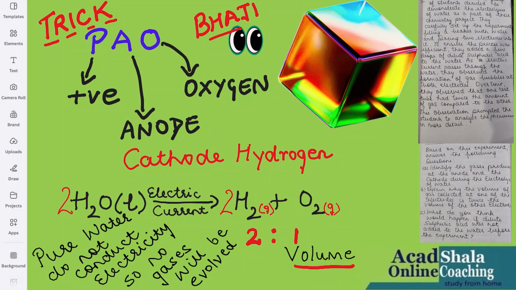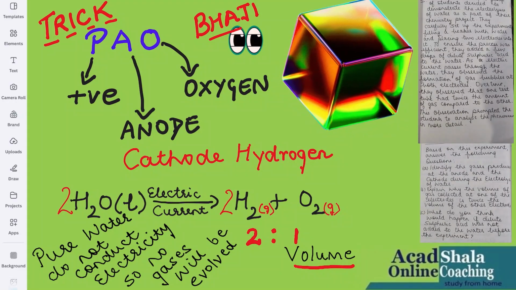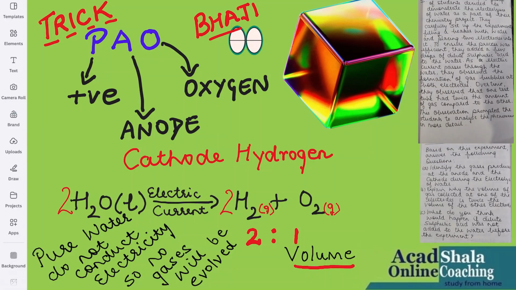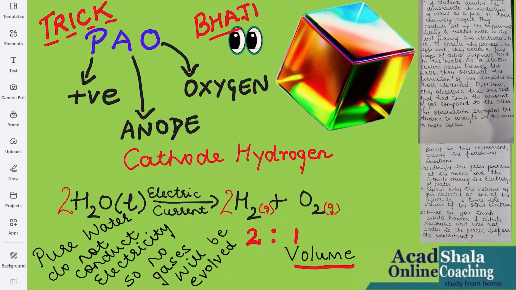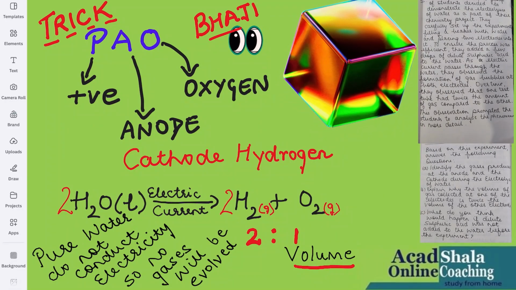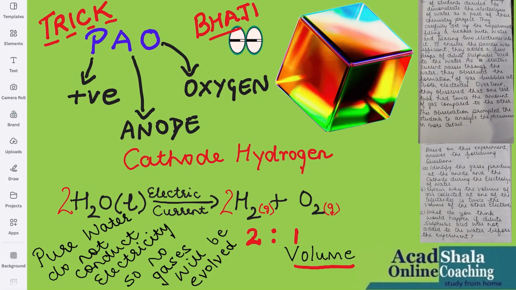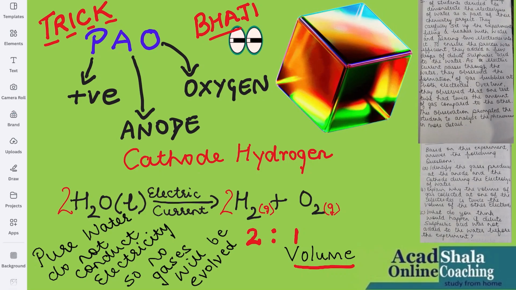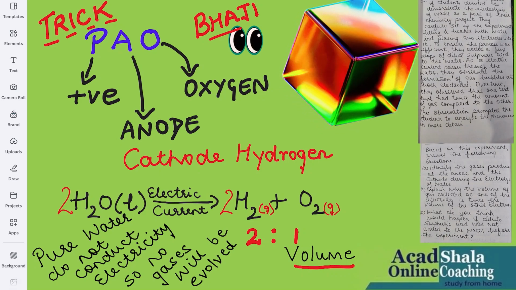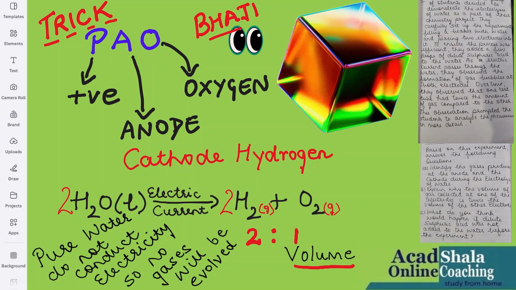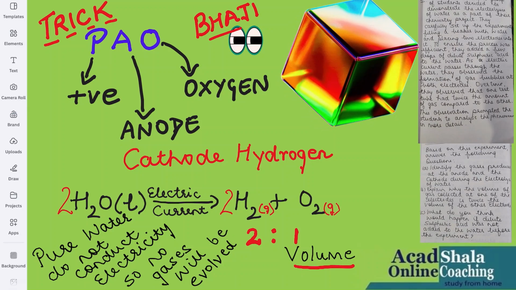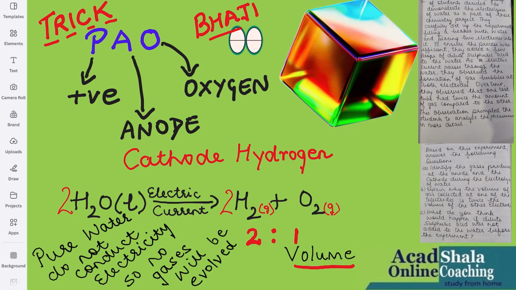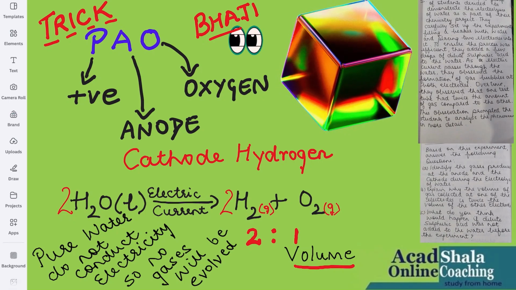The question says, in a school lab, a group of students decided to demonstrate the electrolysis of water as part of their chemistry project. They carefully set up the experiment, filling a beaker with water and placing two electrodes into it. To ensure the process was efficient, they added a few drops of dilute sulfuric acid to the water. As electric current passed through the water, they observed the formation of gas bubbles at both electrodes. Over time, they observed that one test tube had twice the amount of gas compared to the other. This observation prompted the students to analyze the phenomena in more detail. Based on this experiment, answer the following questions.